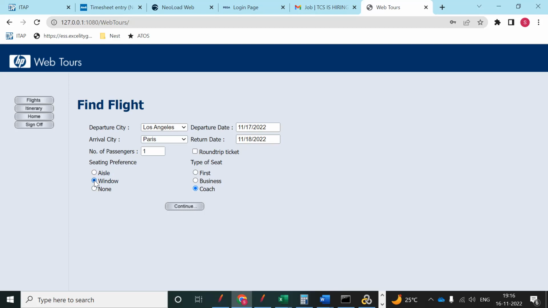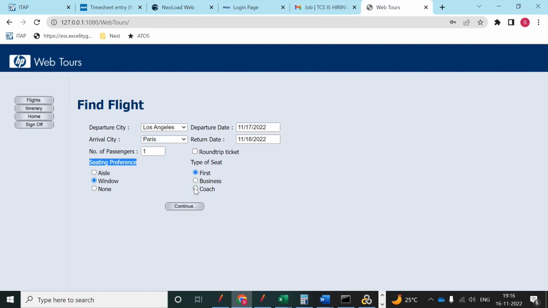Means this is also changing from user to user, right? So we can consider seating preference also as dynamic values. And type of seat also, we have different types of seats. Maybe someone has good money, then they will go with business coach or first coach. But does everyone go to the same coach? No, right? That is also changing from user to user.